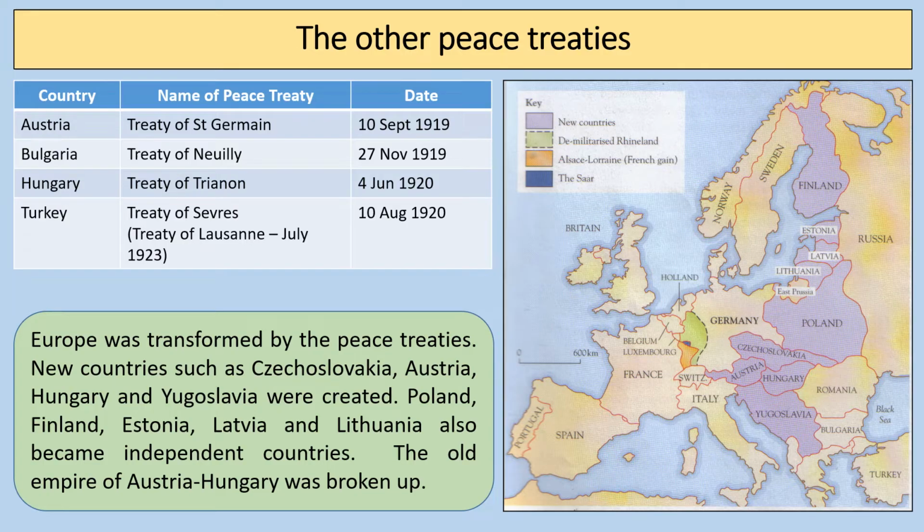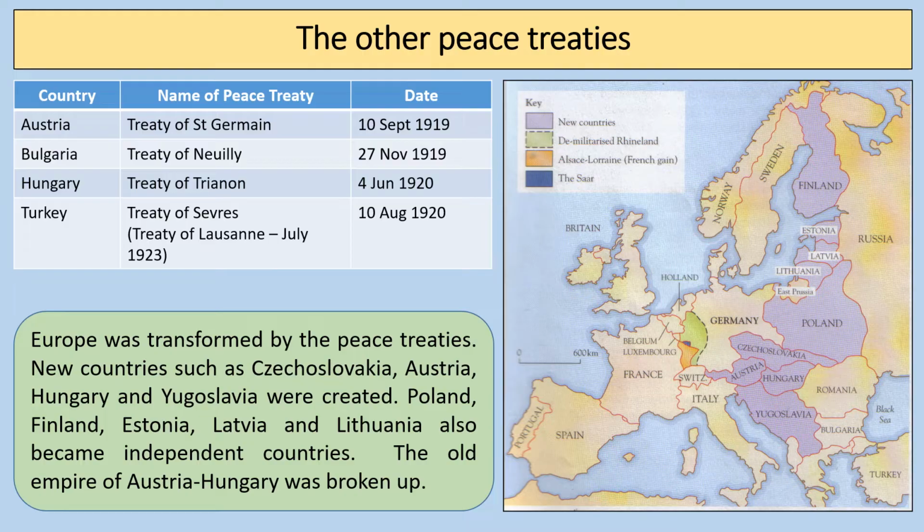So it's really important that you know that the Treaty of Versailles is just one of 5 treaties that are signed. Now, all of these peace treaties are named after suburbs and areas, districts really, of Paris. So there is the Treaty of Saint-Germain that deals with Austria, signed on the 10th of September 1919. The Treaty of Neuilly, which deals with Bulgaria, signed on the 27th of November 1919. The Treaty of Trianon, which deals with Hungary, signed on the 4th of June 1920. And then the Treaty of Sèvres, signed on the 10th of August 1920.